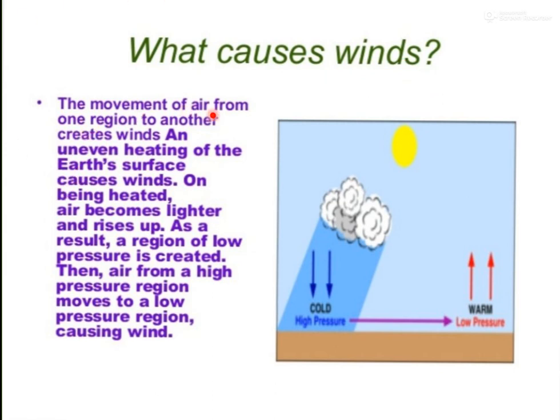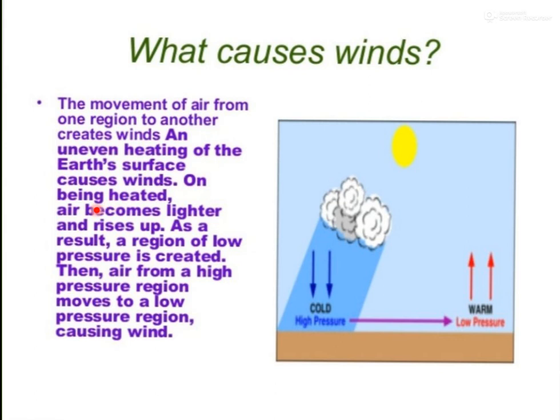The movement of air from one region to another creates winds. That means when air moves from one area to another area, that is called wind. And how does it happen? Uneven heating. Uneven heating means somewhere the temperature is more and somewhere the temperature is less. Uneven heating of the earth's surface causes wind. So what is the main cause of wind? Uneven heating of the earth's surface.